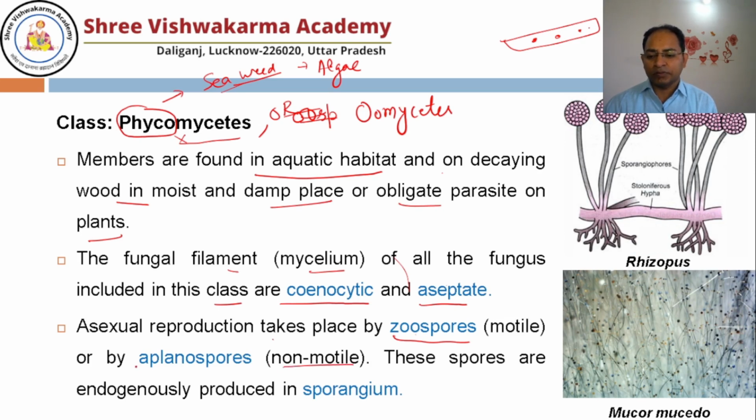So non-motile spores are known as aplanospores. And obviously, if spore formation is there, there should be some special structure, and that endogenous structure is known as sporangium, as already discussed. Two examples you can see here in this case. One is Rhizopus, another is Mucor.